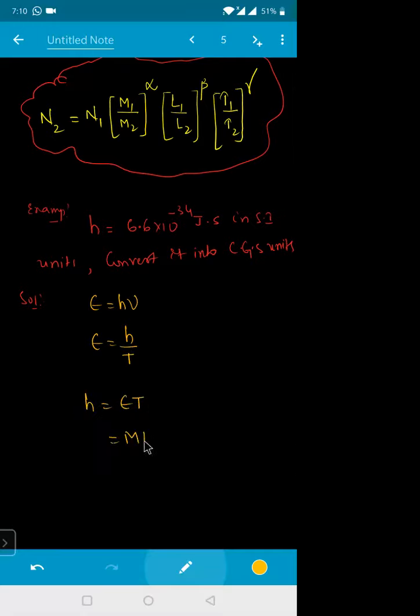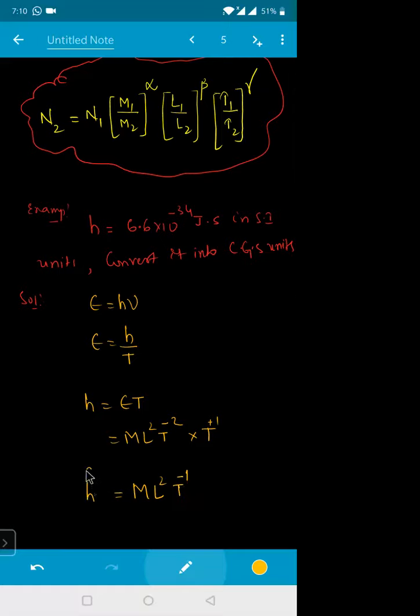The dimension of energy is M L square T power minus 2, and the dimension of time is T. So the dimension of h is M into L square T power minus 2, into T power plus 1, which gives T power minus 1.